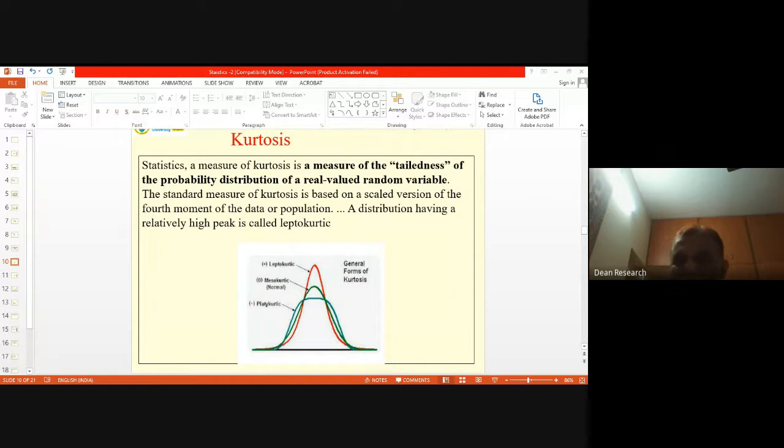Once you have done that, we can use the standard normal table values and compute the probability. Sorry, I thought I would take class up to 8 o'clock, but because of the incident, I think I will stop here.